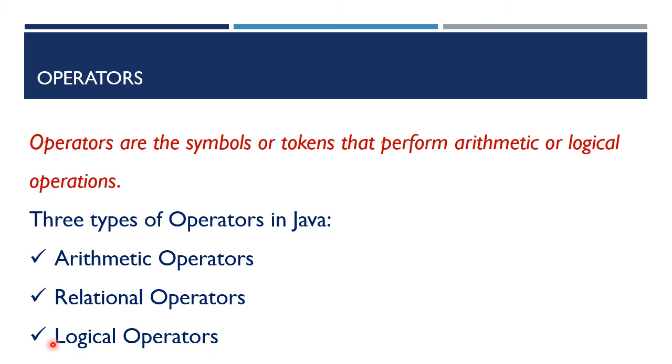What are logical operators? Logical operators are used in logical expressions. These are expressed as ampersand. Ampersand means this is logical and.